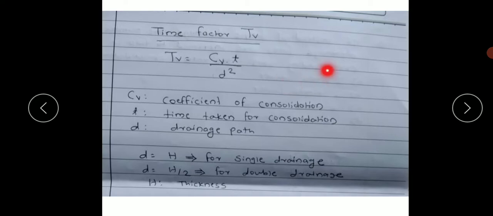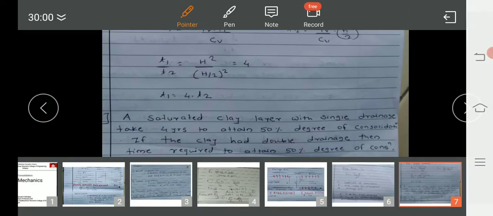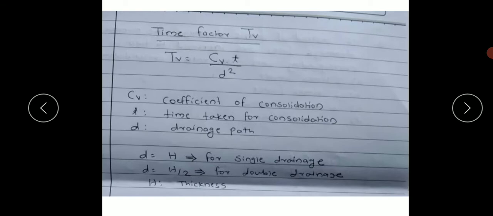So time factor Tv, that is time rate of consolidation, is equal to cv t upon d square. Here cv is the coefficient of consolidation, t is the time taken for consolidation, and d is the drainage path. Again, d is equal to h, that is the thickness, for single drainage, and h by 2 for double drainage. So let's discuss some multiple choice questions. Before that, for single drainage and double drainage we will compare t1 and t2. The ratio will be h square divided by (h by 2) square, that is equal to 4. So t1 is equal to 4 times t2, right? What are t1 and t2? Time taken for consolidation, in the first case for single drainage and in the second for double drainage.